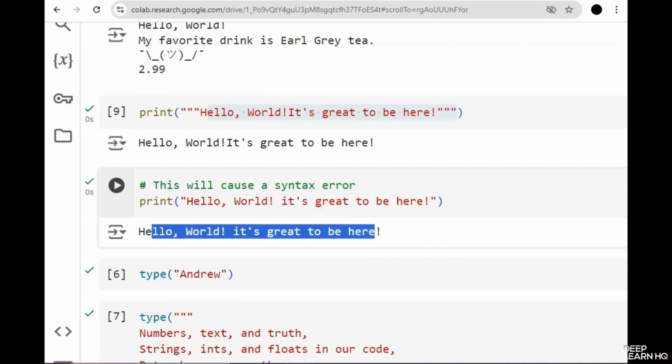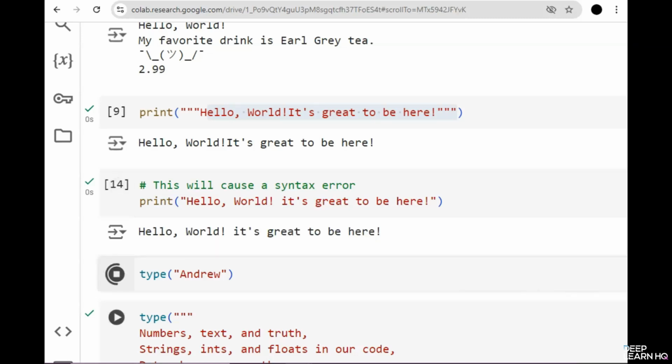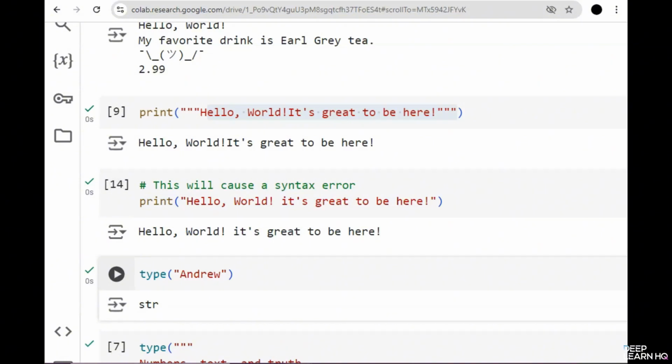Let's talk about the type function. Python provides a handy function called type, followed by brackets, that lets you check the data type of any value or variable. This is particularly useful when you are unsure how Python is interpreting your data. Let's start by checking the type of a basic string. So let's run this. So it says str, which stands for string.